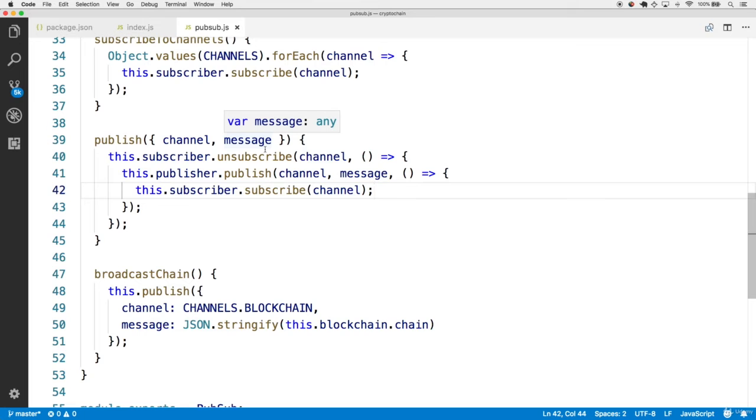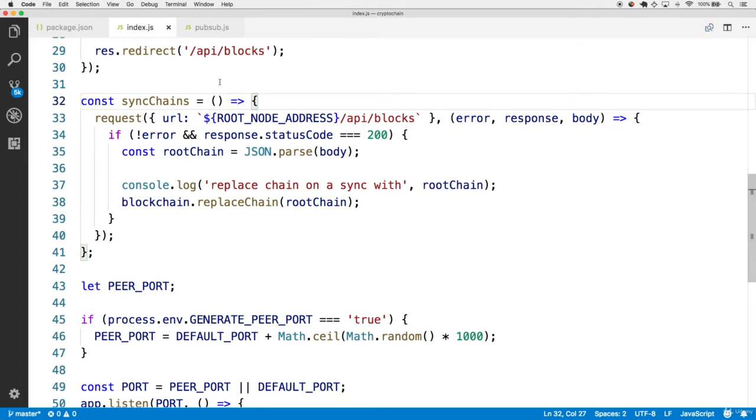Nice. Another slightly odd and similar side effect relates to the synchronization code. This code will make sure that a new peer synchronizes with the root node in an attempt to get the longest chain. However, this also runs for the root node itself. So the root node is going to send a request to its own address to synchronize, which is a redundant action.